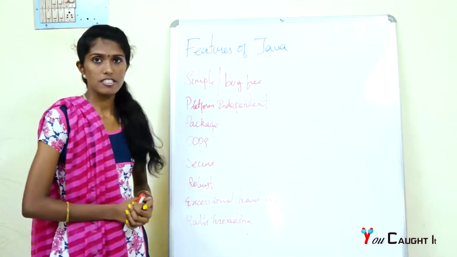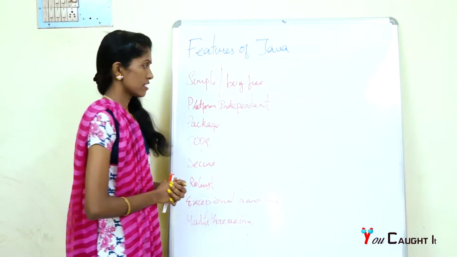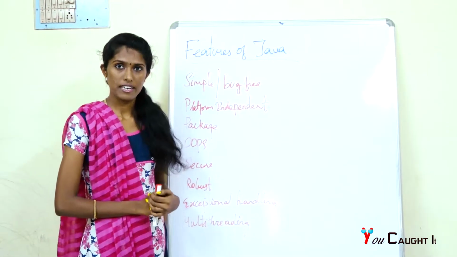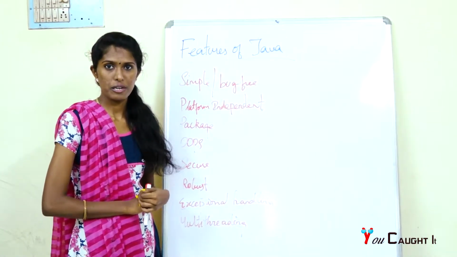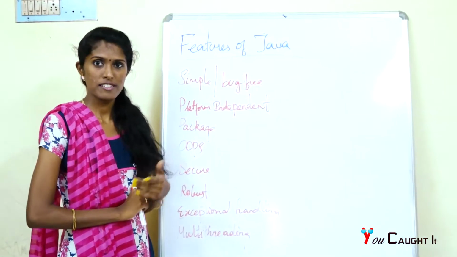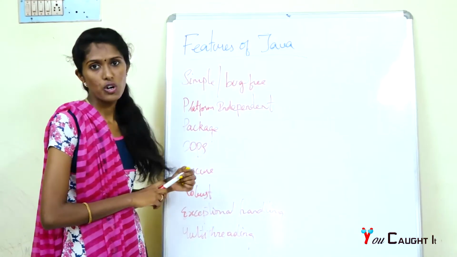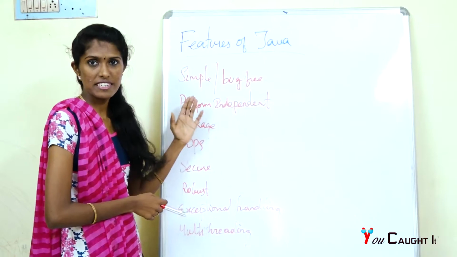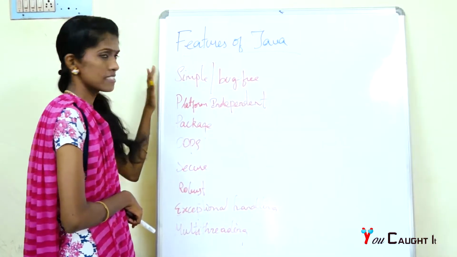Today I'm going to discuss the features of Java. Java is a high-level programming language and it is the most powerful programming language, running on billions of devices. You may all know that. This is all the bonus side of the developer, and let's see the features.